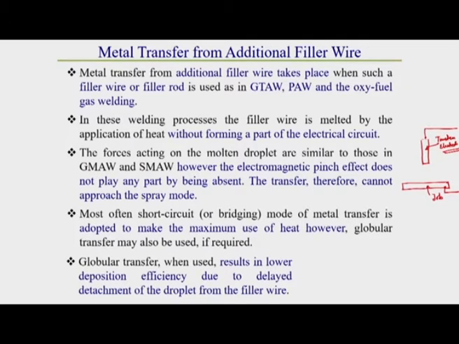To deposit the filler material in the welding region of the job or workpiece, there can be a separate filler wire, also called filler rod.